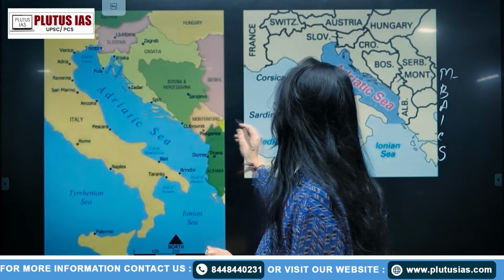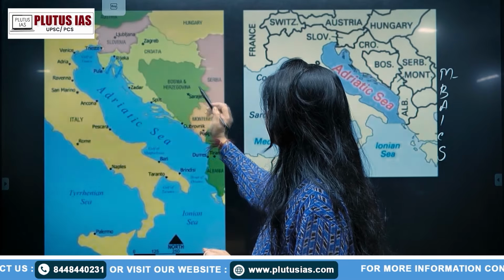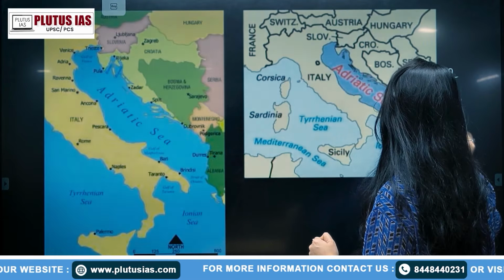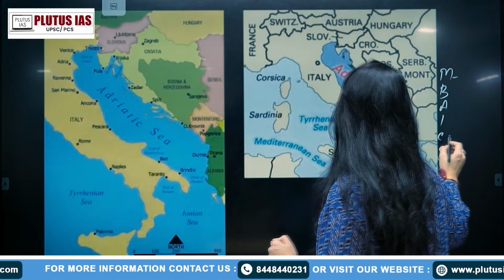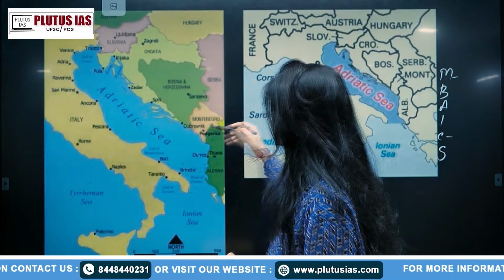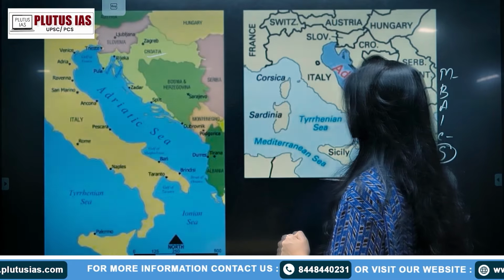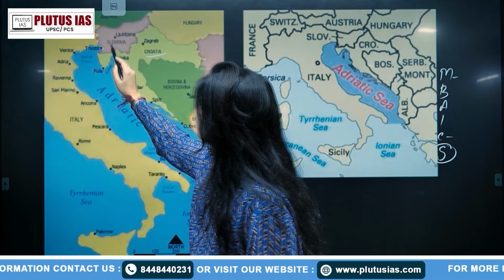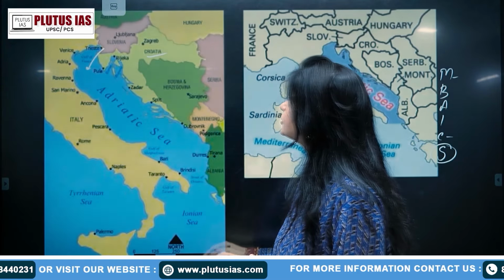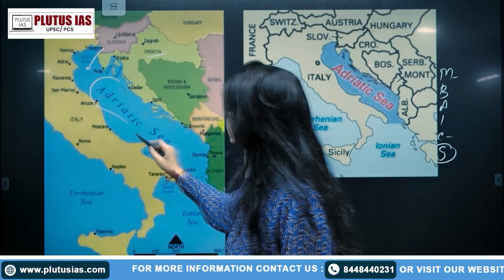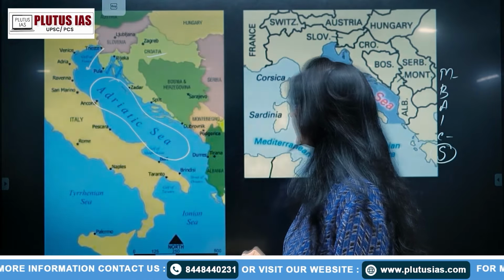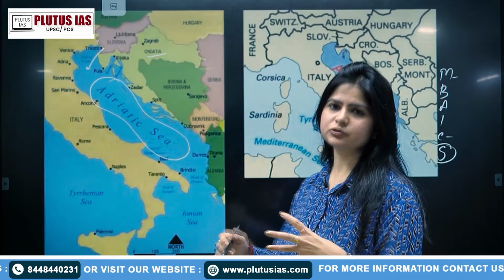M is for Montenegro, B is for Bosnia, A is for Albania, I is for Italy, C is for Croatia, and S is for Slovenia, right? So these are the countries which are surrounding the Adriatic Sea. If you cannot recall so many countries, then you have mnemonics like that. It will help you to understand and retain the surrounding areas for a longer time.